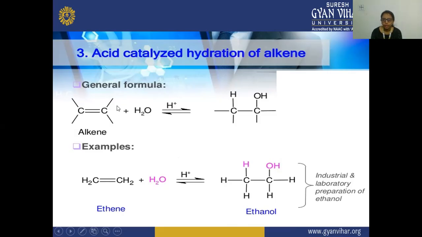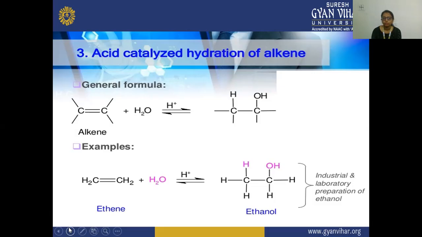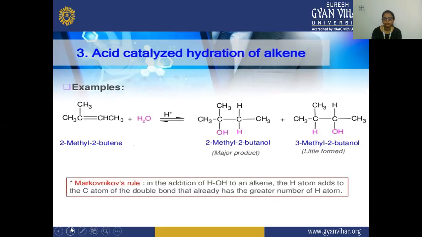So these are the three methods from which we are preparing our alcohol. Firstly, it is Grignard synthesis. Secondly, hydrolysis of alkyl halide. Thirdly, it is your acid catalyzed hydration of alkene.